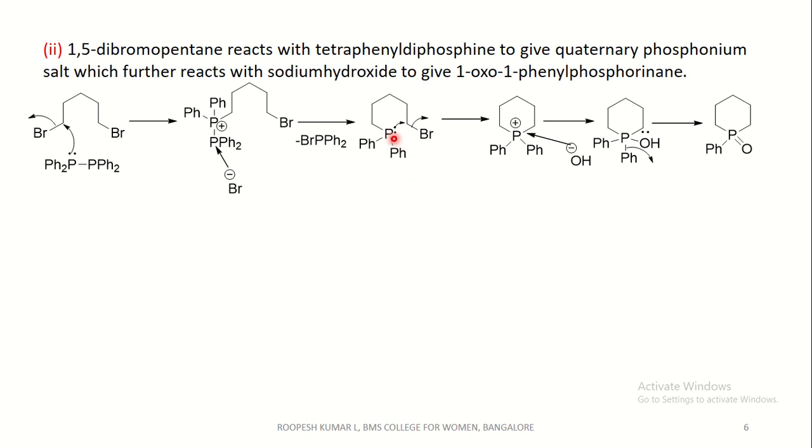The lone pairs on phosphorus attacks this carbon with the elimination of bromide ion and the formation of cyclic phosphonium ion. This on reaction with base, which attacks the phosphorus and neutralizes the positive charge, forms this compound, and the lone pairs on oxygen shift to form a double bond with the elimination of a benzene ring. We get 1-oxo 1-phenyl phosphorinane.